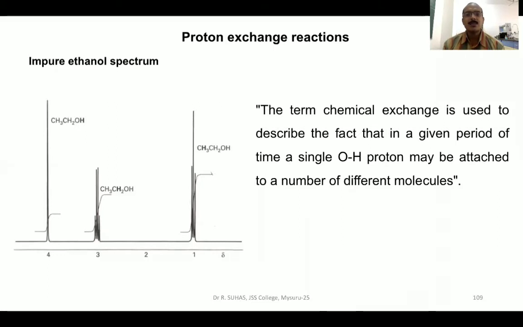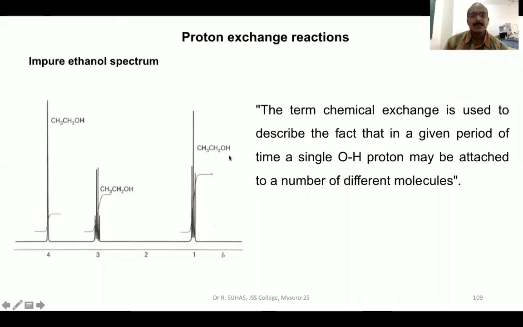That means protons attached to carbon do not show any exchange reaction, whereas protons attached to heteroatoms like O, N, S, P will show exchange reactions. The term chemical exchange is used to describe the fact that in a given period of time, a single OH proton may be attached to a number of different molecules.